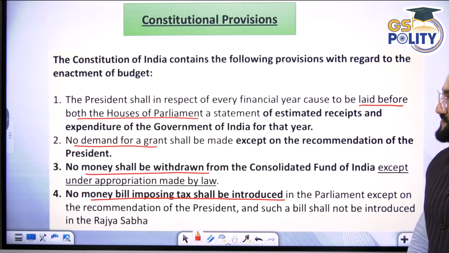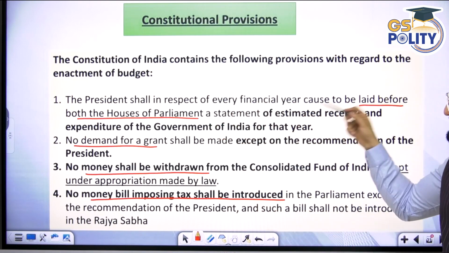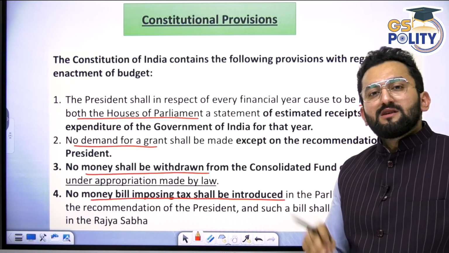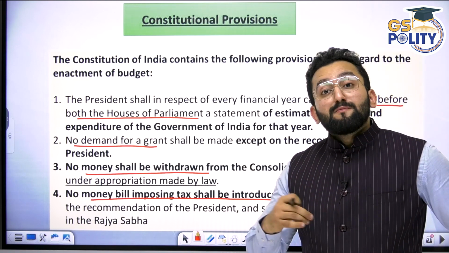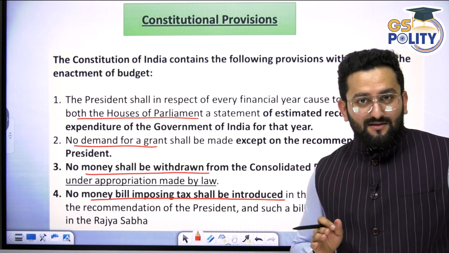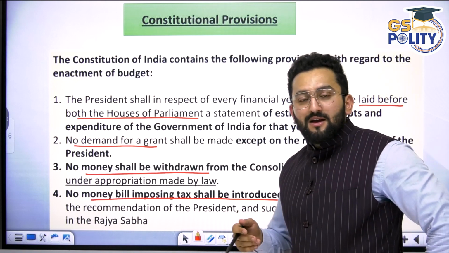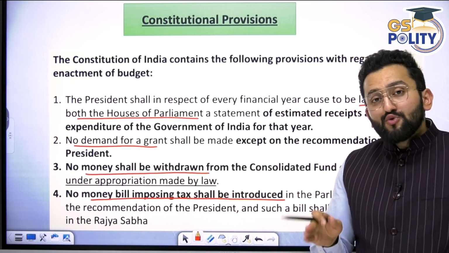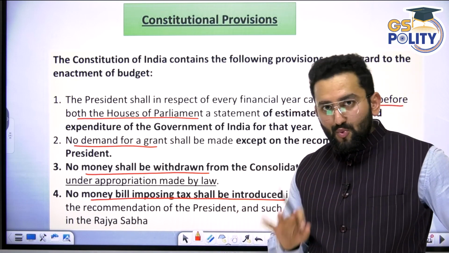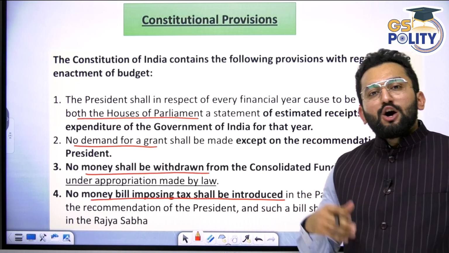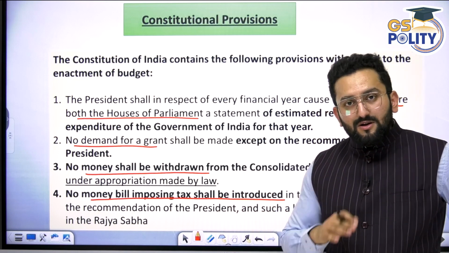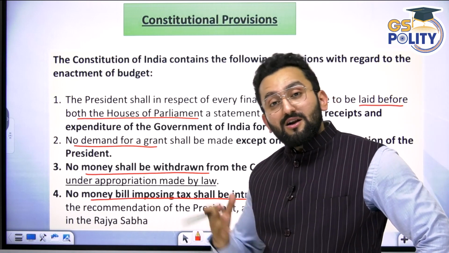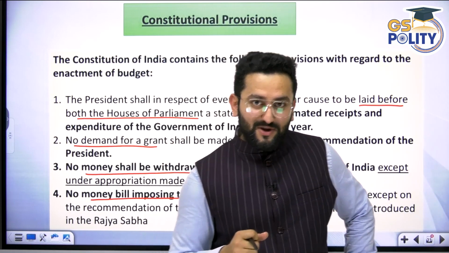Constitutional provisions: the President shall, in respect of every financial year, cause to be laid before Parliament the annual financial statement. Simply saying, the budget is introduced in the Lok Sabha with the prior recommendation of the Honorable President. For example, the budget is introduced in the Lok Sabha on 1st February every year nowadays, right? Earlier it used to be on the last working day of February, but Modi ji changed it to 1st Feb. But the budget making process actually starts way back in September.